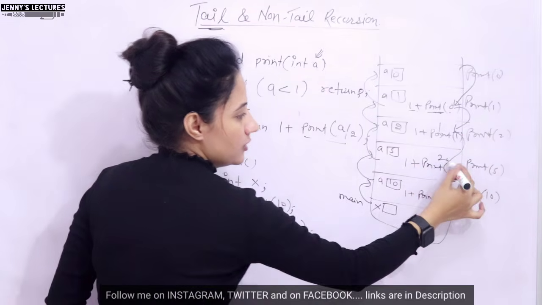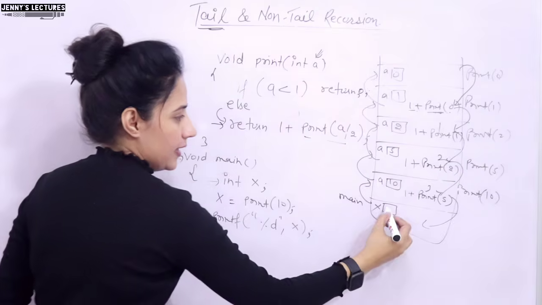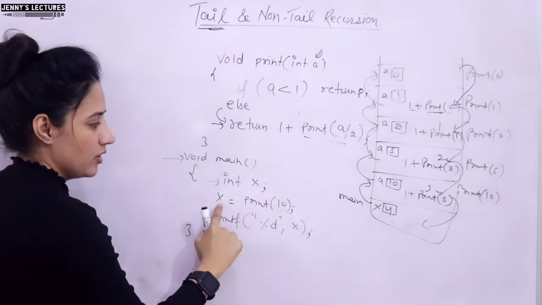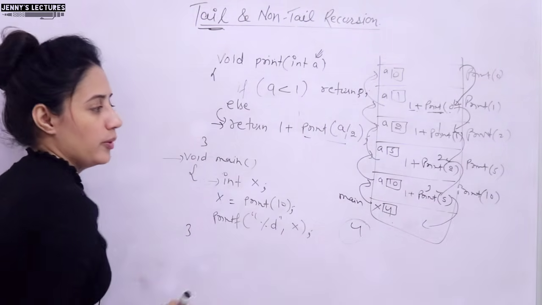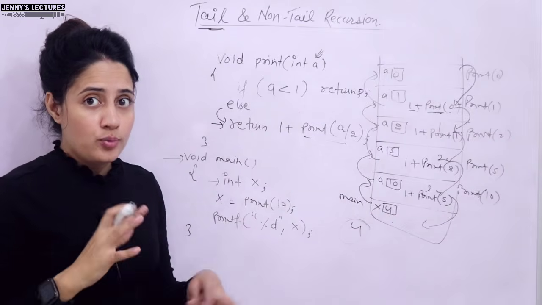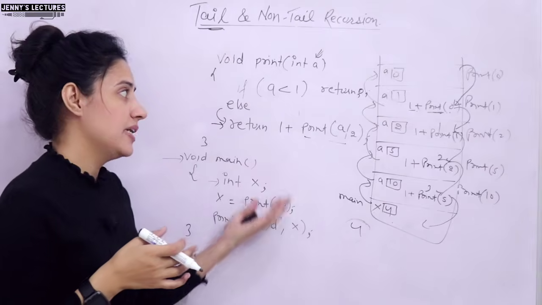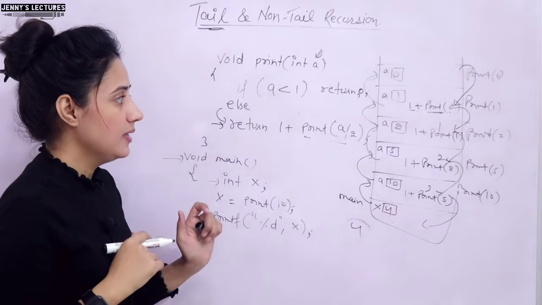2 plus 1 is 3. 3 would be returned here. 3 plus 1 is 4. Now 4 would finally be returned here in main, and in x we have 4, and now 4 would be printed. So this is an example of non-tail recursion. I hope now you got the difference between tail and non-tail recursion, how to find out whether this is tail recursion or non-tail recursion, right?